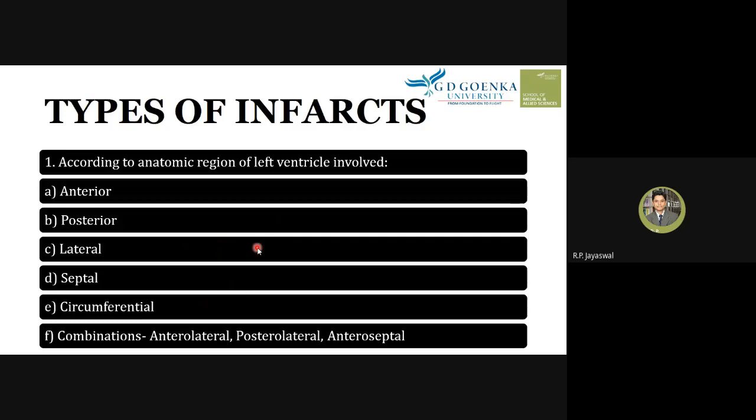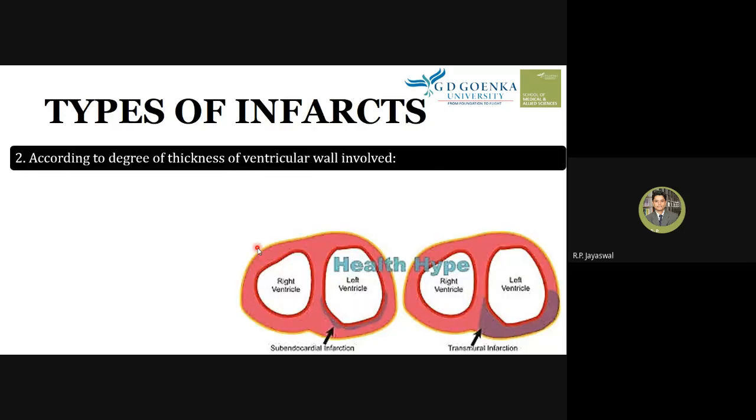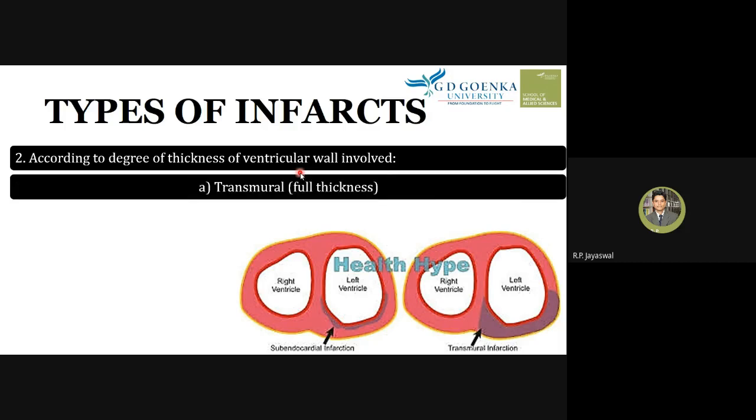Next classification we are going to know is based on the degree of thickness of the ventricular wall. So we should know the thickness of the ventricular wall. Here the first one is transmural, where the full, entire thickness is affected.